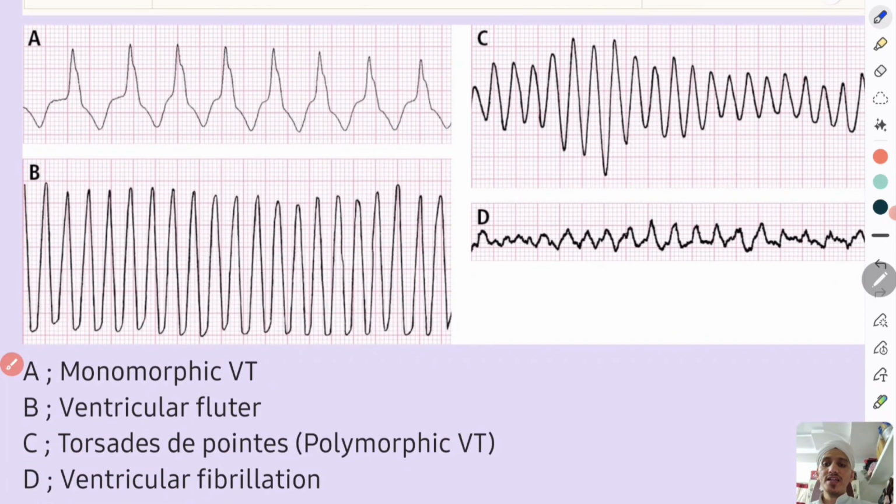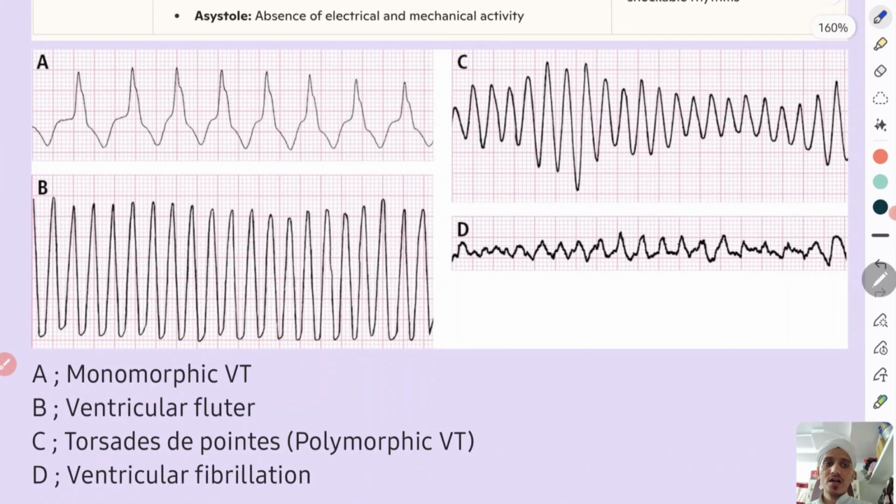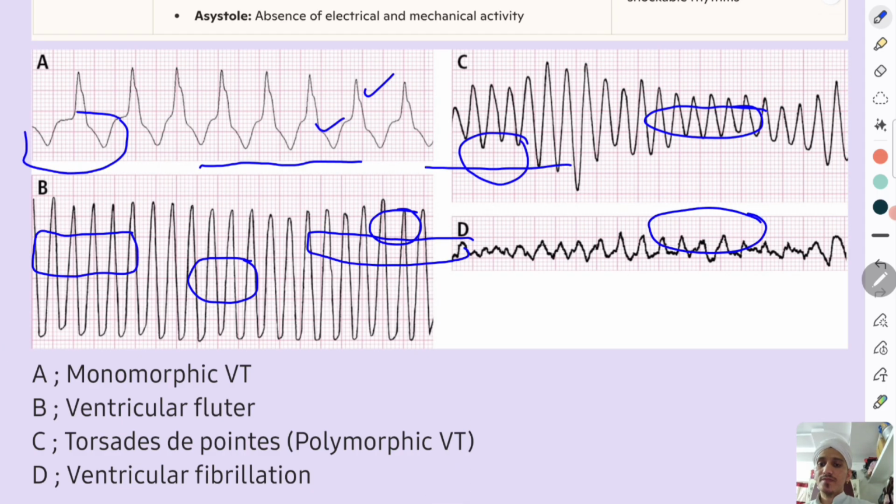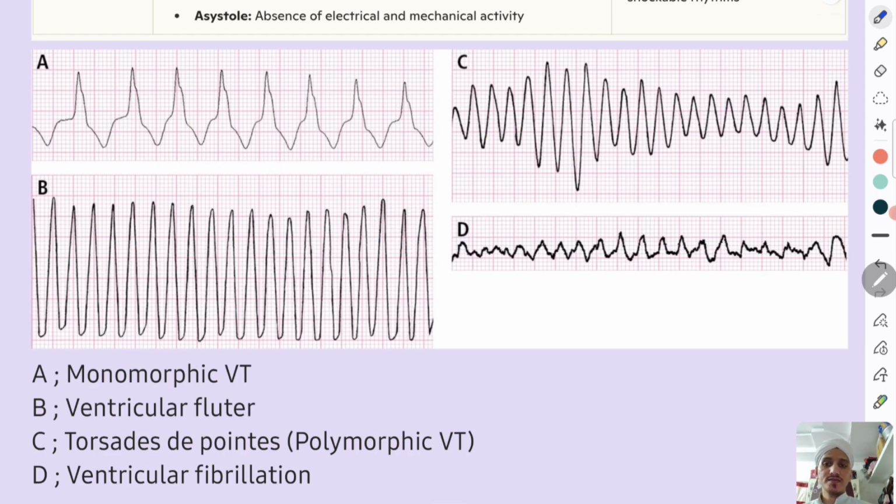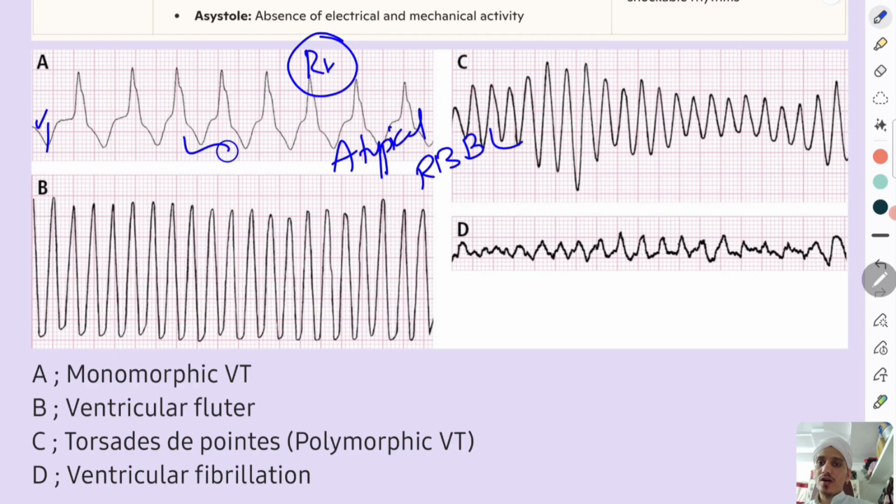These are the common arrhythmias which we see in patients with cardiac arrest. First, A: I think this is the V1 lead. See, this is an R pattern, which is nothing but an atypical right bundle branch block pattern, and there is a broad QRS complex, and the rhythm is regular. So it is ventricular tachycardia, RR pattern.